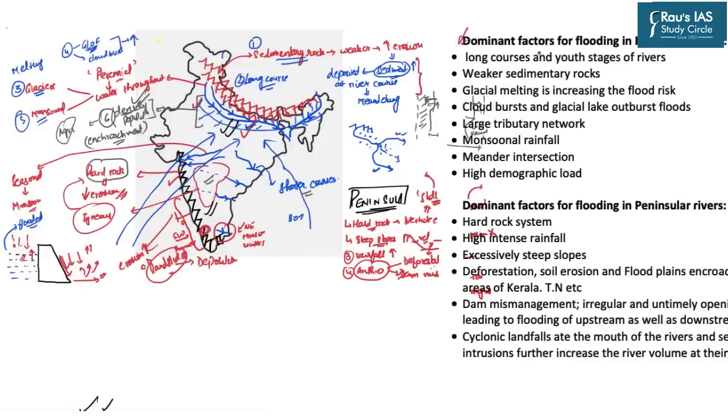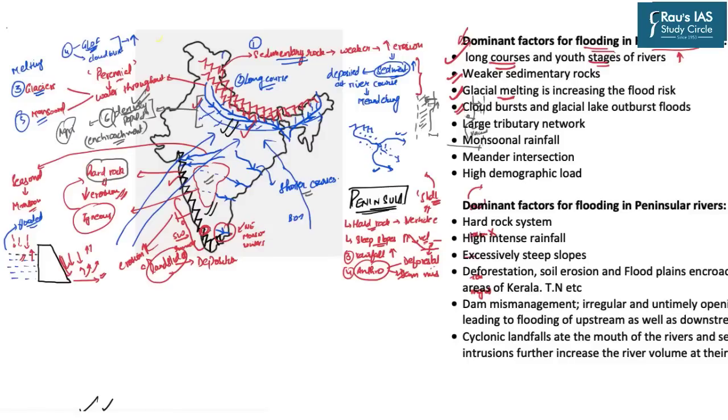First, the dominant factors responsible for the flooding in the Himalayan rivers. First, we have discussed the long courses of the rivers and the youth stages of the rivers. This increases the erosive capacity of the northern plain rivers. Second, the weaker nature of the Himalayan rocks also increases the sediment loads which these rivers carry with them. Third, because these rivers are fed by the glaciers, glacial melting increases the flood risk.